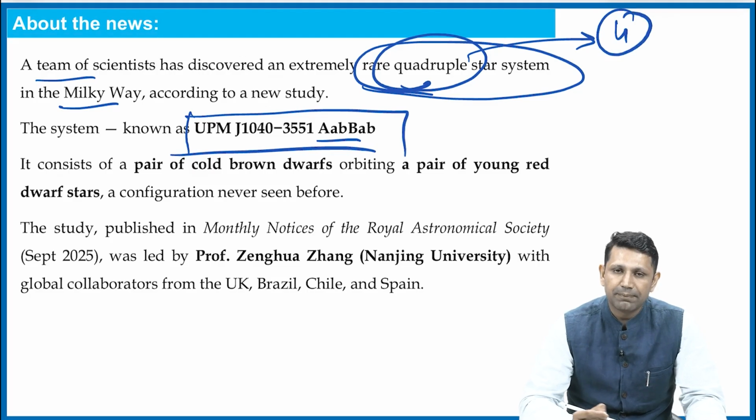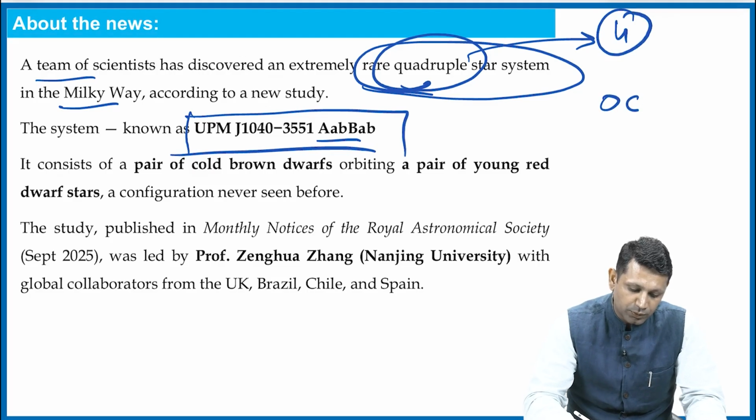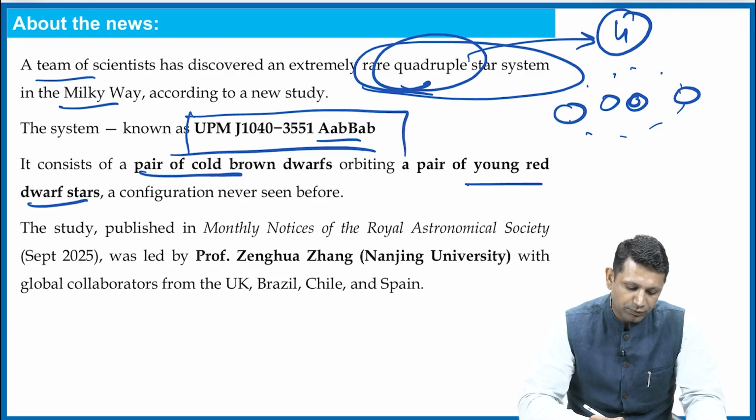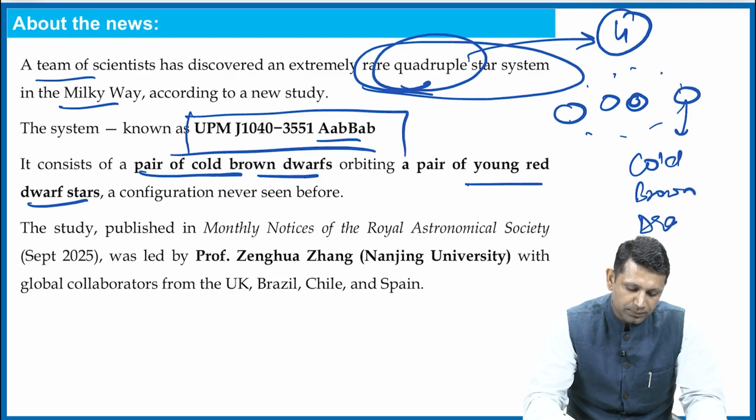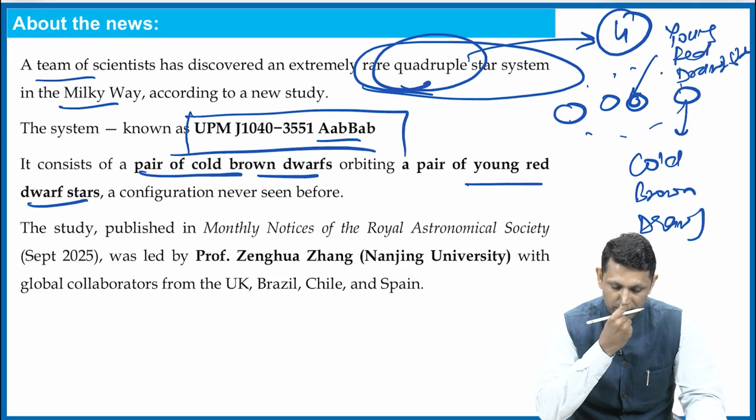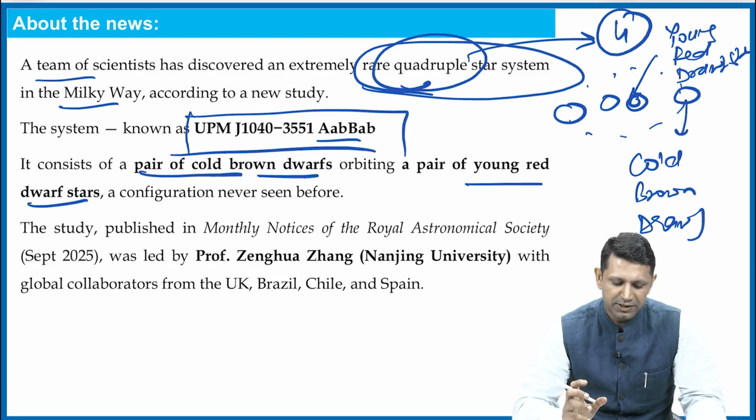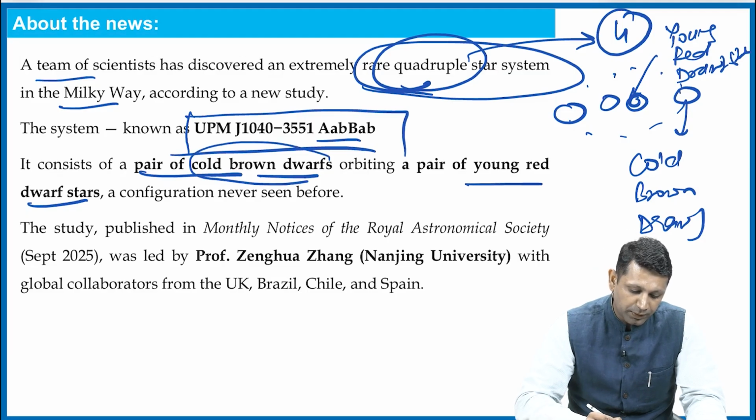So basically what is happening here is that there are 2 young pairs of red dwarf stars and they are being orbited by 2 pairs of cold brown dwarfs. So these are cold brown dwarfs which are orbiting the young red dwarf stars. Now the point that we are interested in here is the cold brown dwarfs.